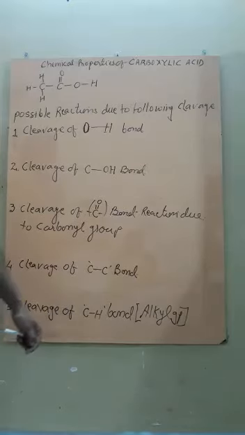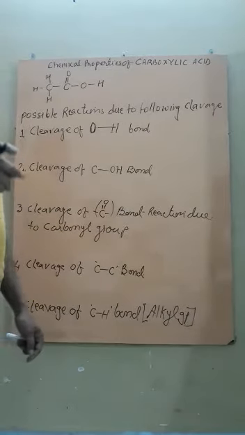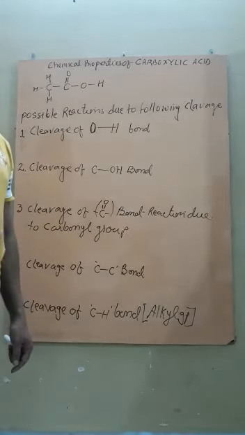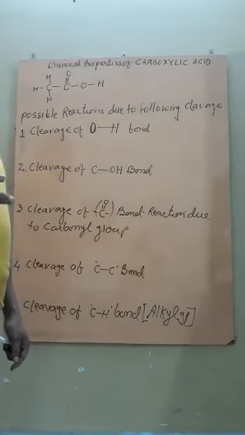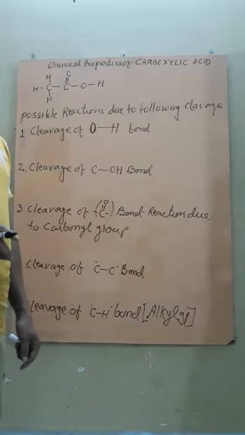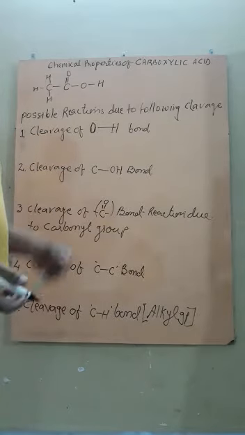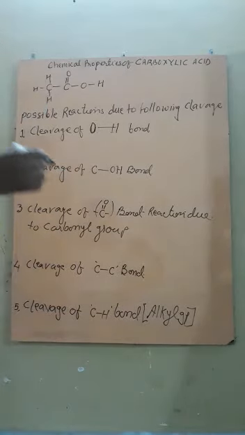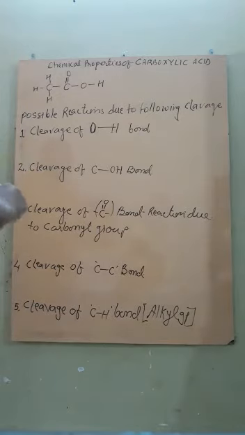Yes, students, this is the last topic of the chapter Carboxylic Acids, and it is included in our first unit exam. After that there will be revision, so it is the last topic. Again we are discussing the chemical properties, as we discussed earlier in the case of haloalkanes and alcohols.